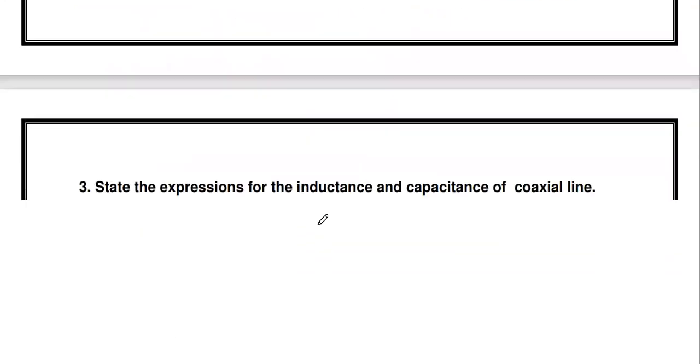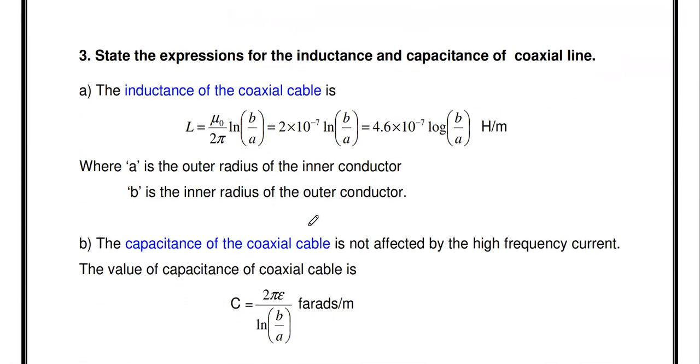Then the next question: state the expression for inductance and capacitance of a coaxial line. For coaxial cable, the inductance value is mu naught by 2 pi ln B by A. Substituting the mu naught value, it is 2 into 10 to the power minus 7 ln B by A, or if you want to convert into a log base expression, it is 4.6 into 10 to the power minus 7 log B by A.